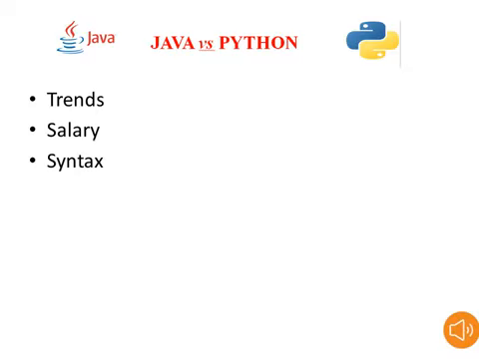Coming to the salary, nowadays the salary is higher for Python compared to Java. From the syntax point of view also, Python is very simple; we use very simple code in Python. That's why my vote is for Python. Up to now only two votes for Java and six votes for Python.